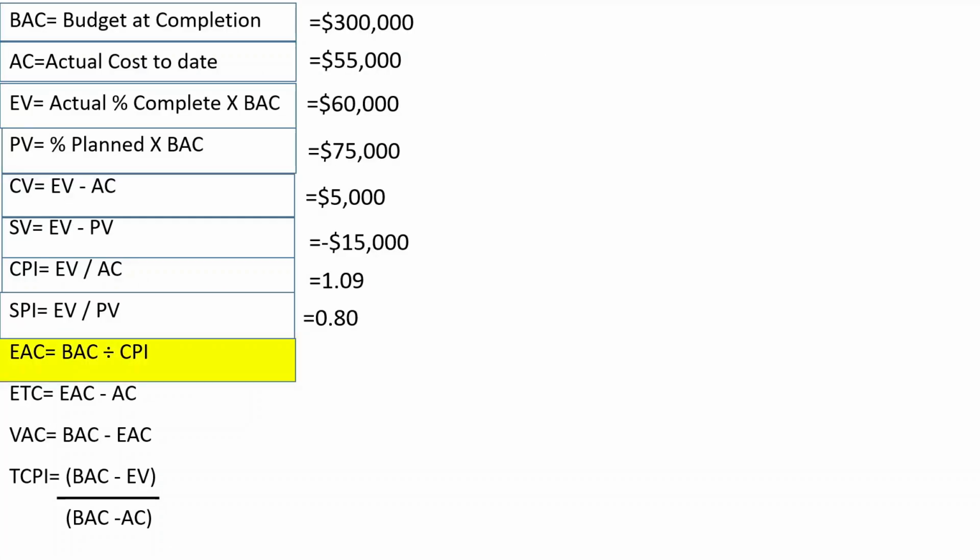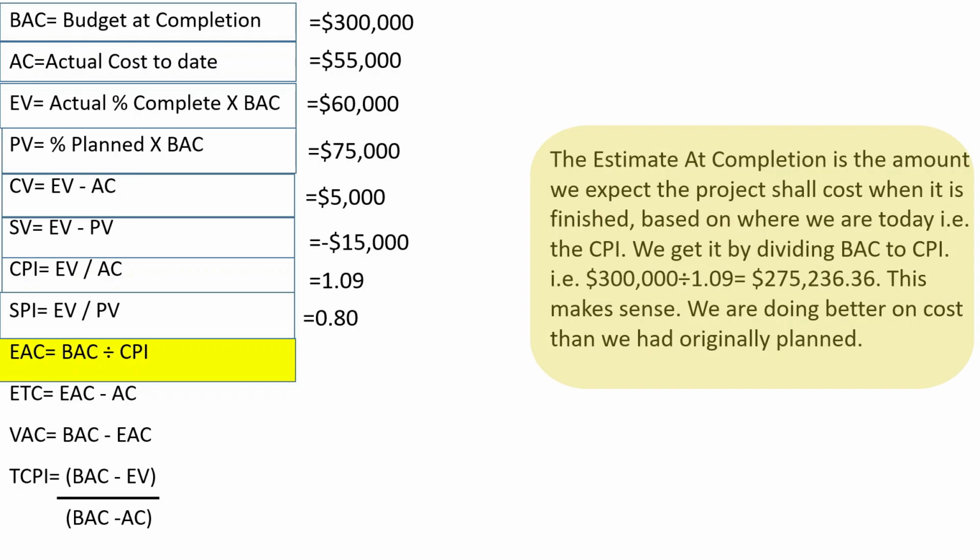EAC, estimate at completion. As the project progresses, the project team may develop a forecast for the estimate at completion, which may differ from the budget at completion based on the project performance. The estimate at completion is the amount we expect the project shall cost when it is finished based on where we are today, that is the cost performance index.